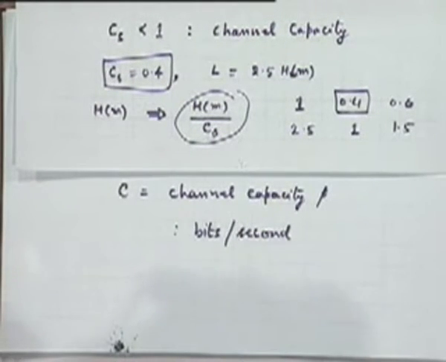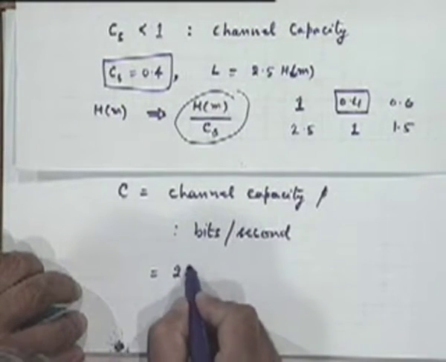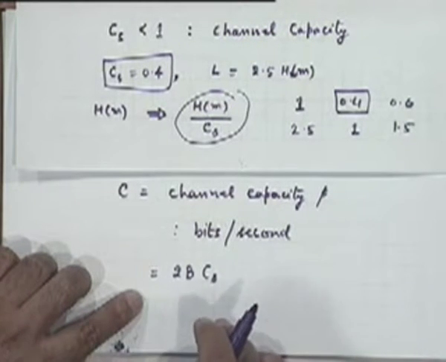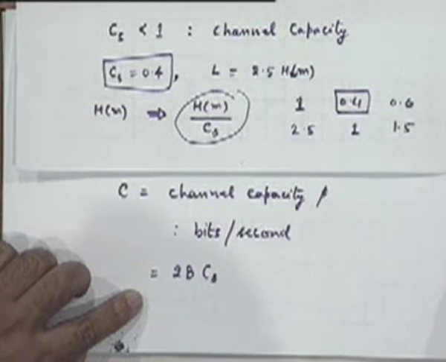For example, my Nyquist theory tells me how many symbols per second I can transmit on a particular channel. If your channel has a bandwidth B and it's a band limited channel, I know that I can hope to transmit symbols without inter-symbol interference at a maximum rate of 2B per second. Therefore, I can combine these two results and say that this will be equal to 2B times CS. If I transmit 2B symbols per second and every symbol is allowed to carry only this much information, that's what channel capacity really means.